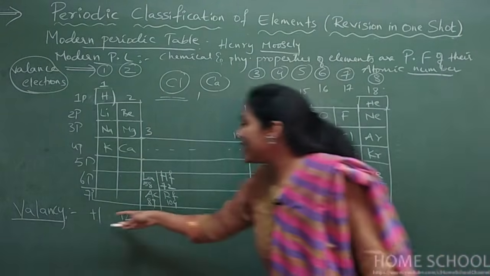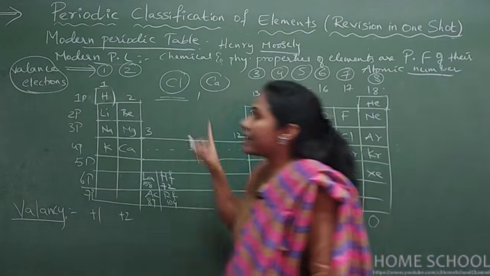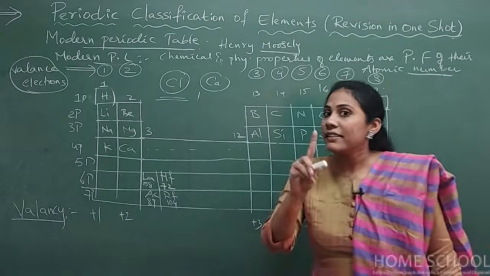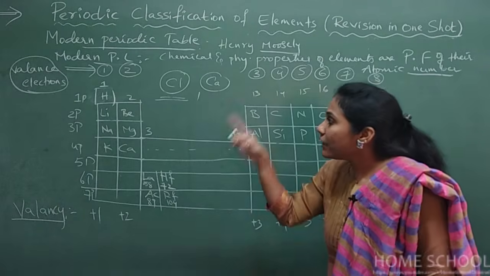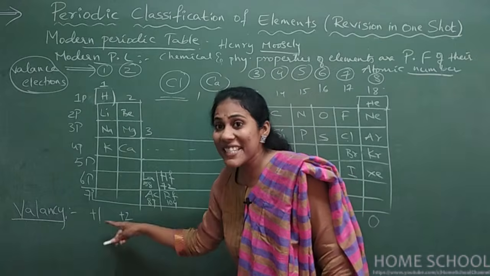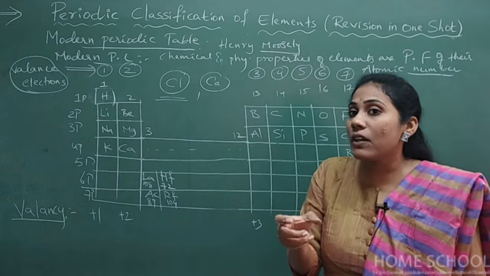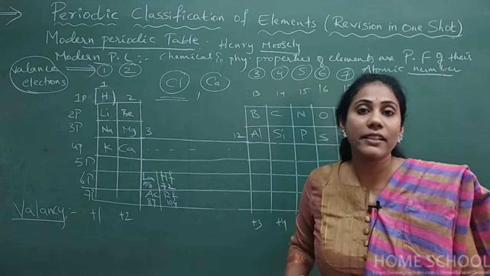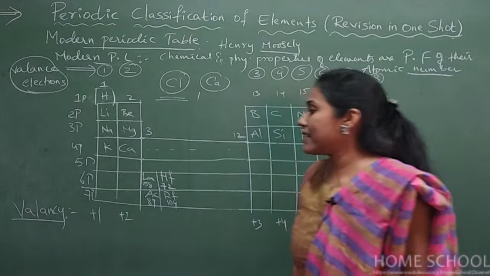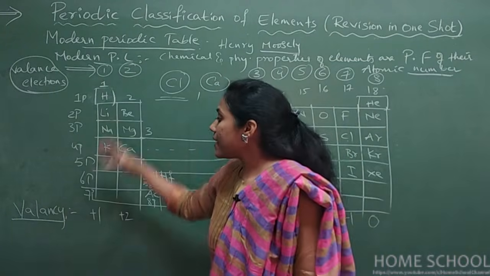Okay, so this is the valency number, and this one is the valence electrons number. There is a difference between valence electrons and valency, guys. That's very, very important. Valence electrons are the number of electrons present in the valence shell, whereas valency is the number of electrons that they can lose or gain during a chemical reaction. So this is the number for valence electrons and this is the number for valency. Okay, so now we have discussed the concept of valence electrons and valency.